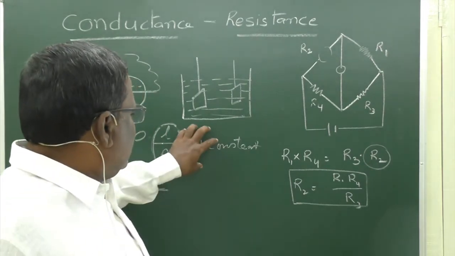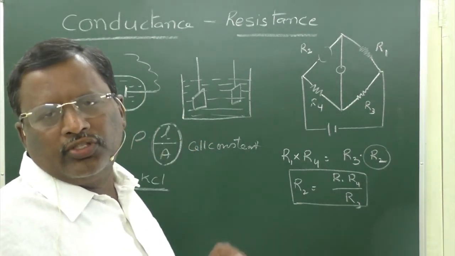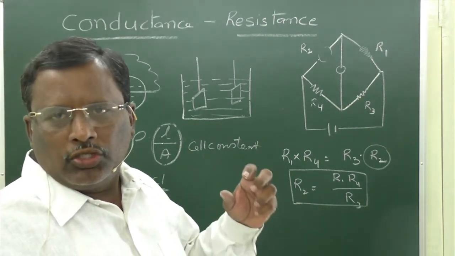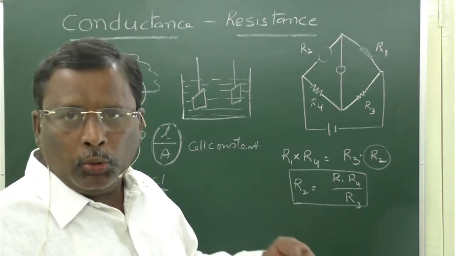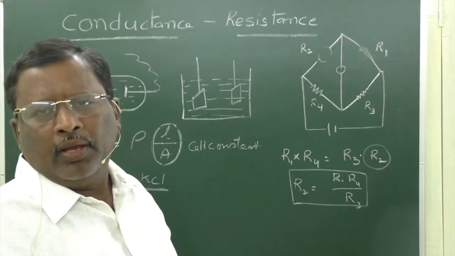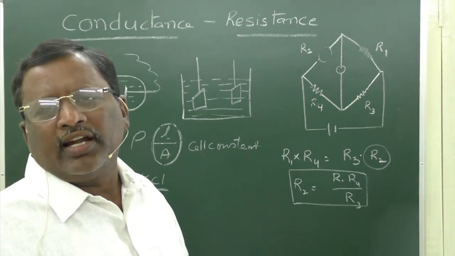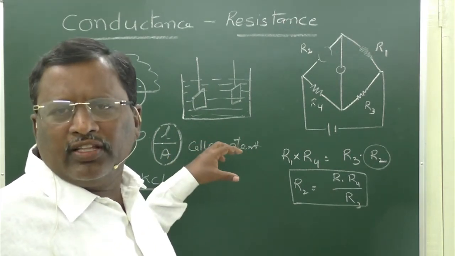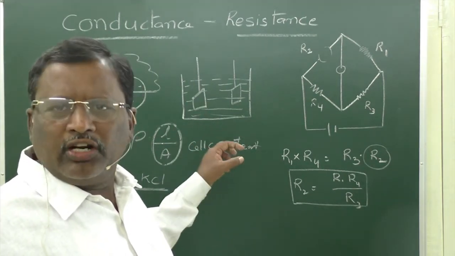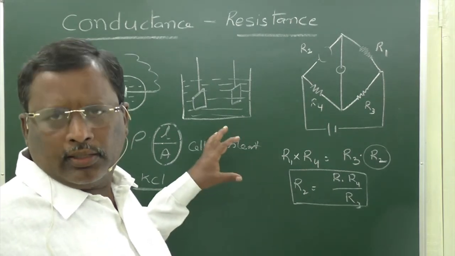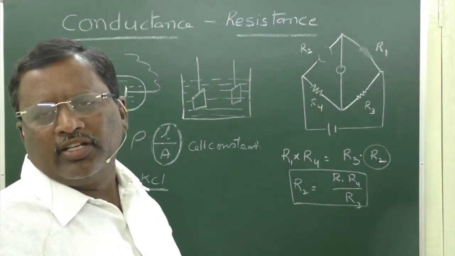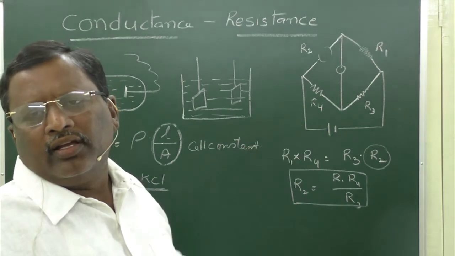So first, the cell constant is measured by using a standard solution, KCl, because KCl conductance is well known or proved at different concentrations and at different temperatures. That is why, for any cell, before using it to measure the conductance of a given solution, it is first filled with potassium chloride of a specific concentration, and the cell constant is measured first. With the help of the cell constant, we can calculate or measure the resistance of other required electrolytes.